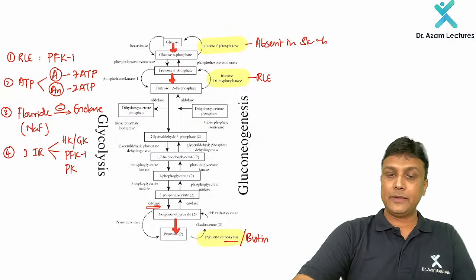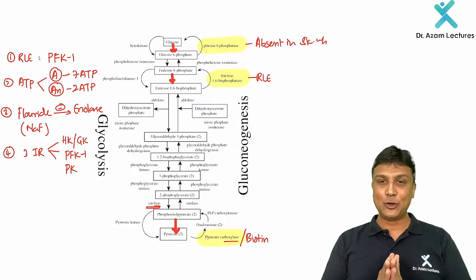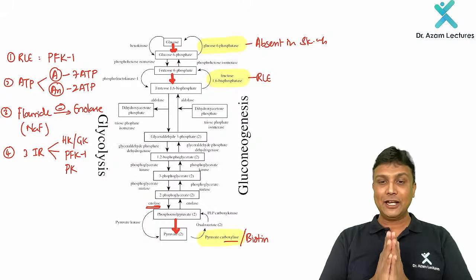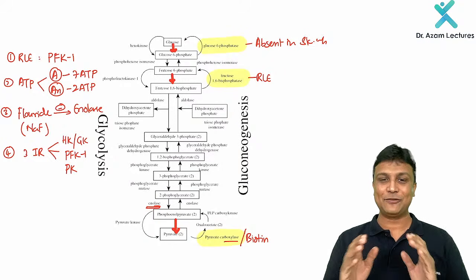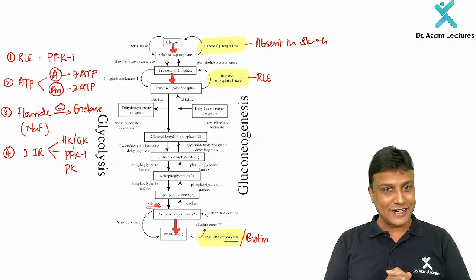Yes. My dear friends, gluconeogenesis will not be able to take place in the skeletal muscle. Why? Because, my dear friends, remember that this enzyme, glucose 6-phosphatase, will be absent. Are you understanding, my dear friends?